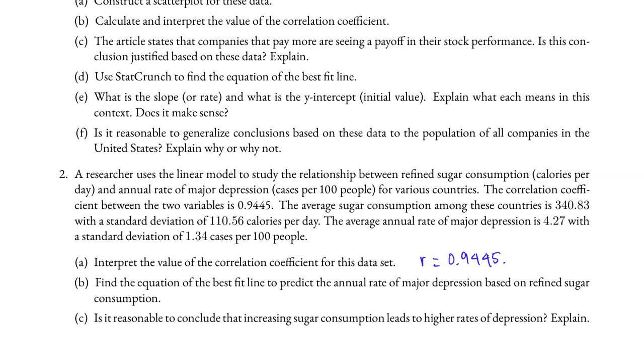B. Find the equation of the best fit line to predict the annual rate of major depression based on the refined sugar consumption. That is, we want to use the refined sugar consumption to make the prediction on the annual rate. Now, before we do that, let's answer part C. Is it reasonable to conclude that increasing the sugar consumption leads to a higher rate of depression? Explain. It is likely not.